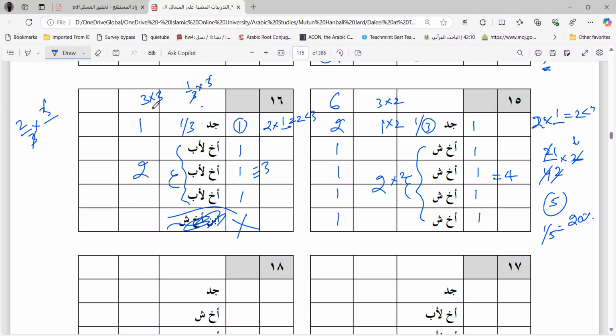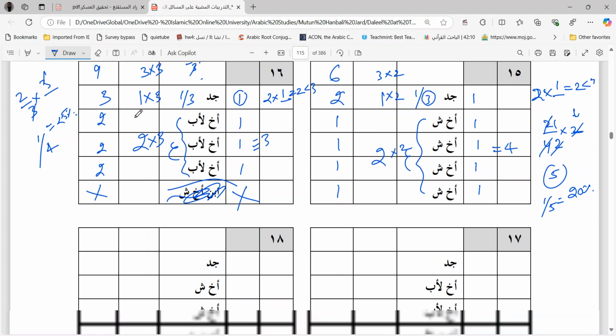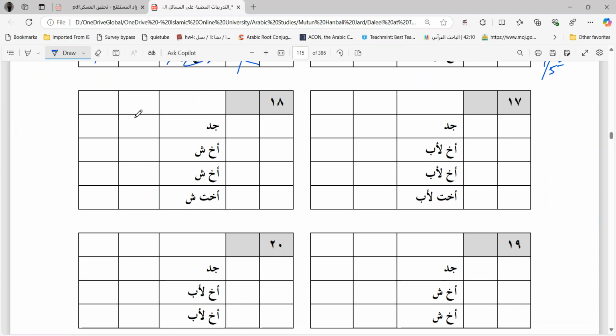So multiply it with 3, whole column. 2 threes are 9. 1 into 3, 3. Grandfather will take 3 out of 9, and each brother will take 2. He will not take anything. Okay, if we would have done mukasama, then grandfather would have received 1 by 4. 1, 2, 3, 4. 1 out of 4, which is 25%. 25% is less than 1 by 3. So we gave grandfather the bigger portion.